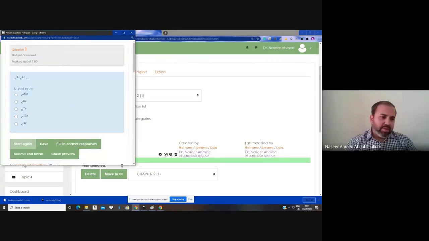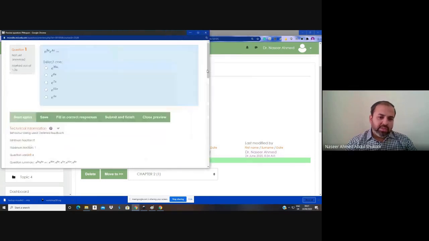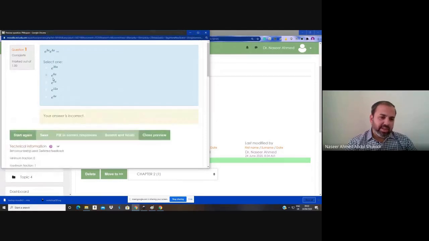So e power 3x into e power 4x. Here the right answer is e power 7x. You can check the right answer in two ways. Just fill the correct response. Otherwise, you can click any wrong answer and then submit and finish. Just submit and finish by selecting any one of the answers.